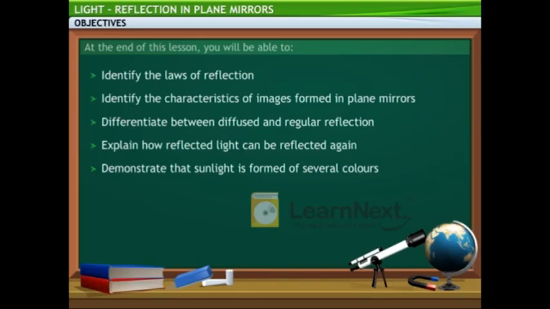At the end of this lesson, you will be able to identify the laws of reflection, identify the characteristics of images formed in plane mirrors, differentiate between diffused and regular reflection, explain how reflected light can be reflected again, and demonstrate that sunlight is formed of several colors.